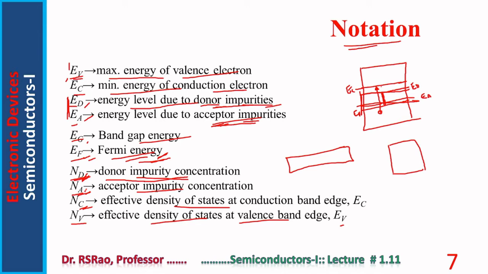D stands for donor, A stands for acceptor. Capital N means concentration. NC, NV, these are density of states. NC, C refers to conduction band edge density of states. NV refers to valency band edge density of states.